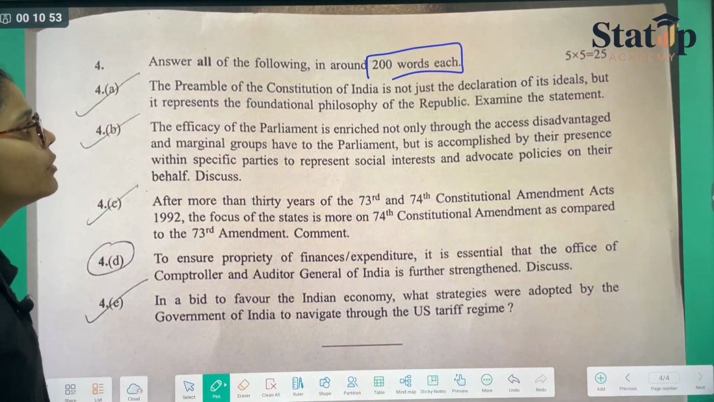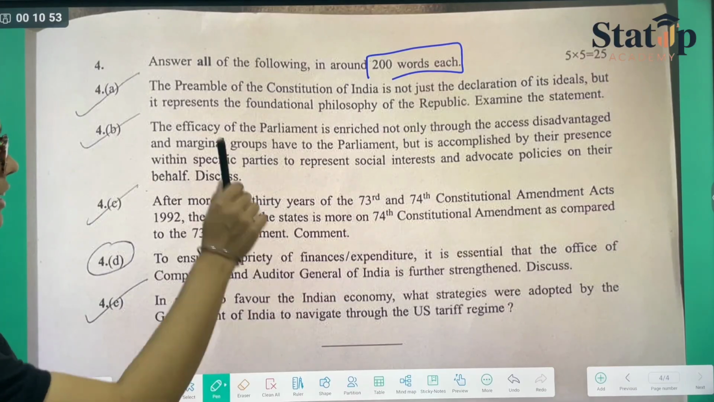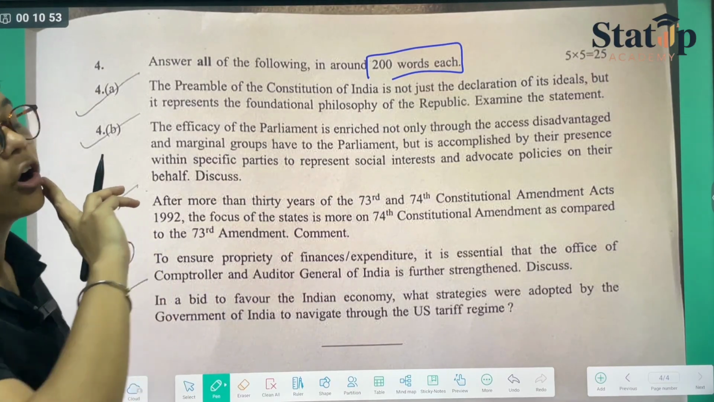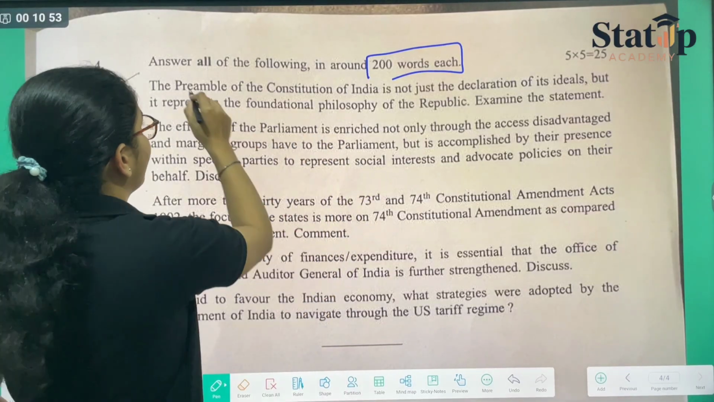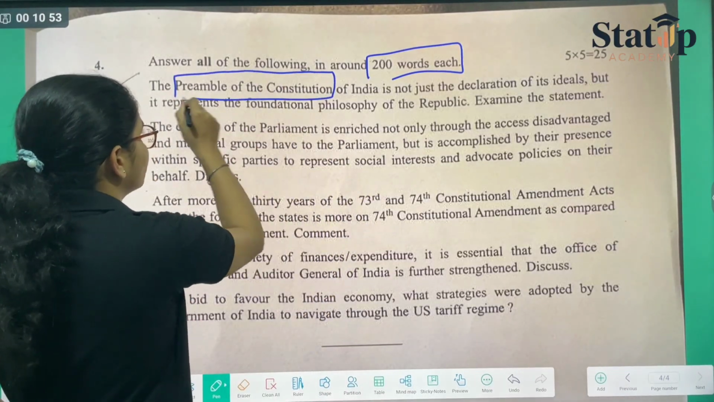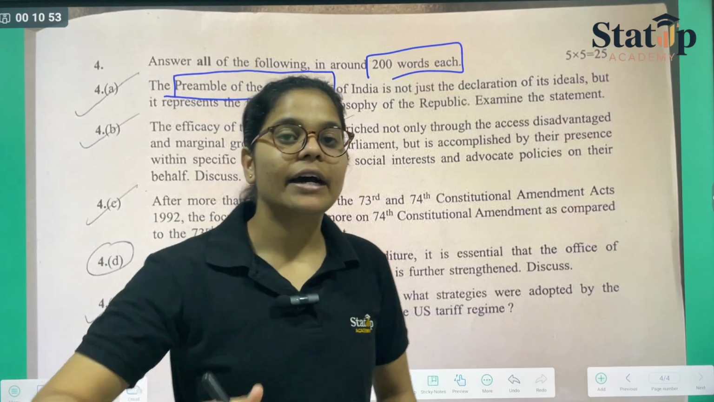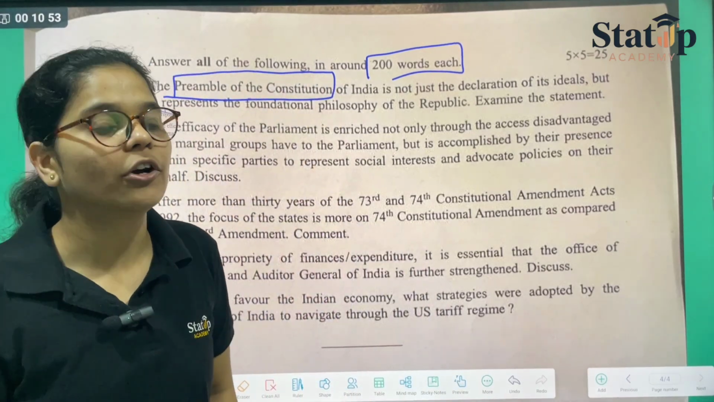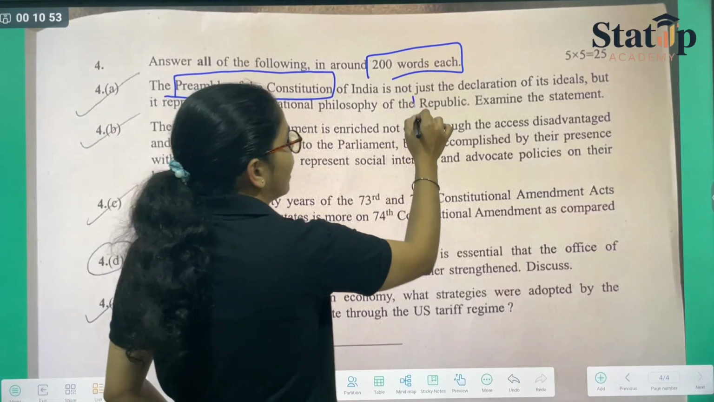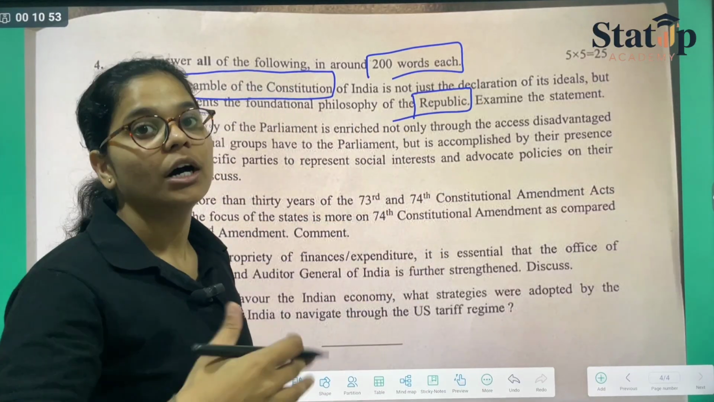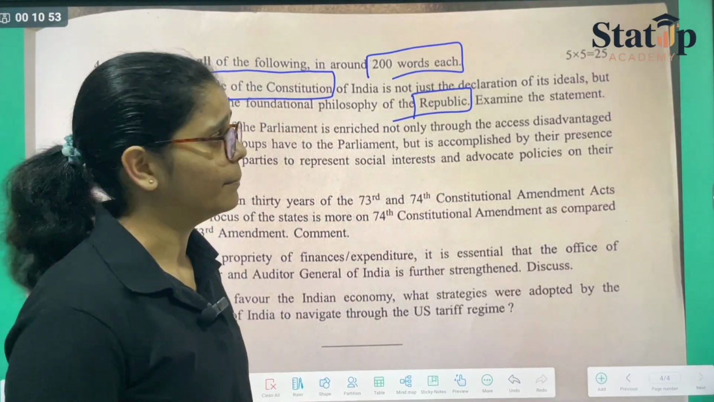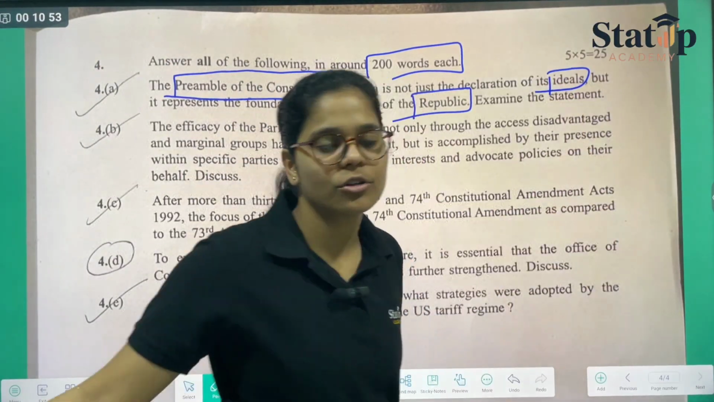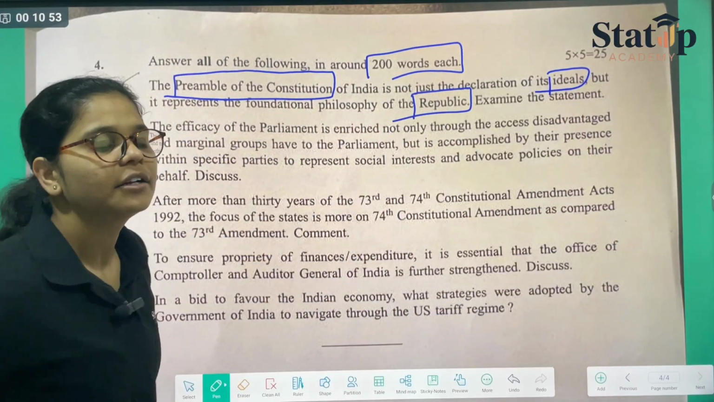Then you have the preamble of the Constitution of India is not just the declaration of its ideals, but it represents the foundational philosophy of republic. If you know the preamble of the Constitution, India, the Republic of India, we know India as the Republic of India. So they are saying that you need to focus upon the Republic. Why is it the Republic? Instead of its declaration of its ideals, major parts are also there, but we are saying that the republic.